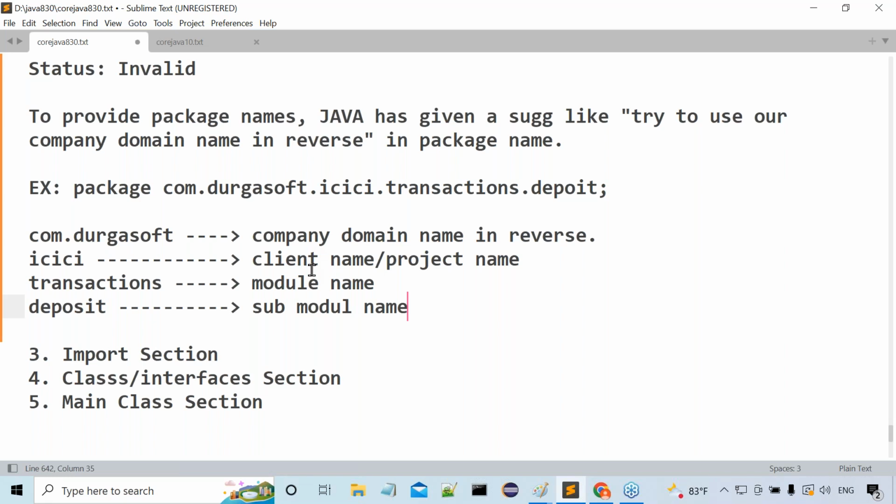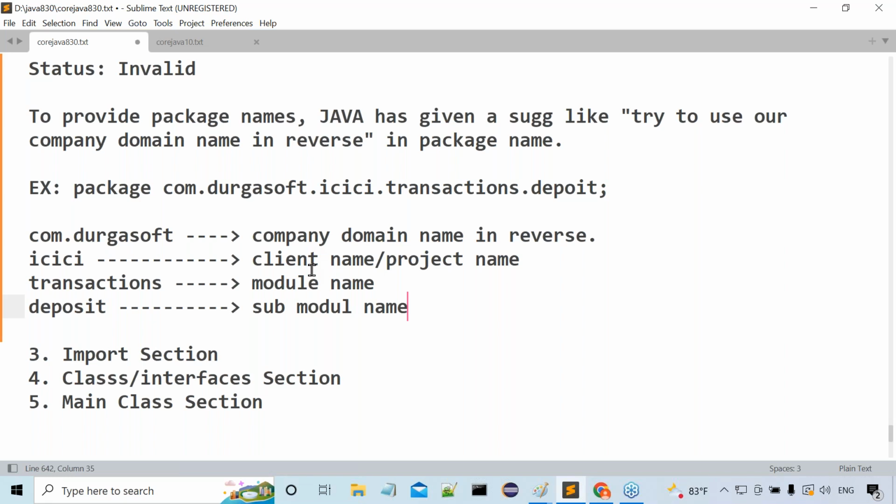com.durgasoft.icici.transactions.deposit. The interviewer will ask questions like this. When the interviewer asks, "Tell me an example name for a package," if you specify com.durgasoft, is that sufficient?